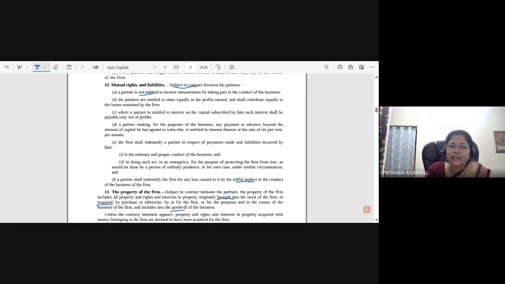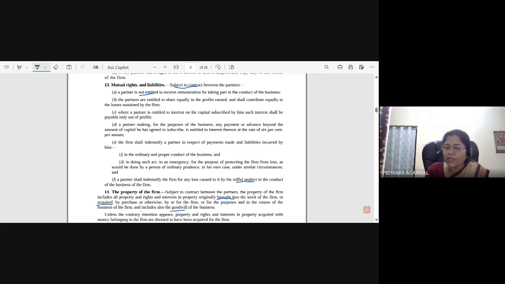So see, in the earlier example there was an emergency. But if there is not an emergency and I similarly went and bought a certain good because I found it at a lower price and the firm will be benefited, and the firm is in the trading business dealing in the same good.